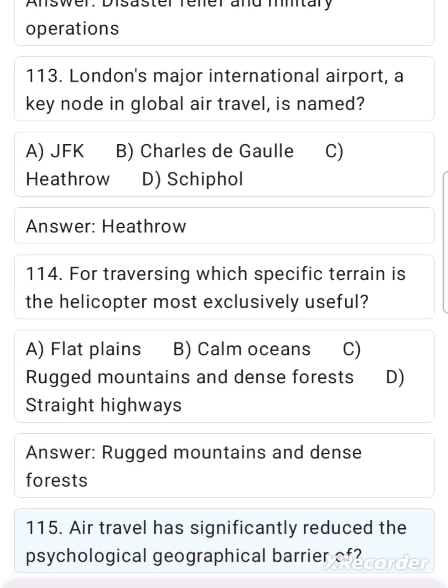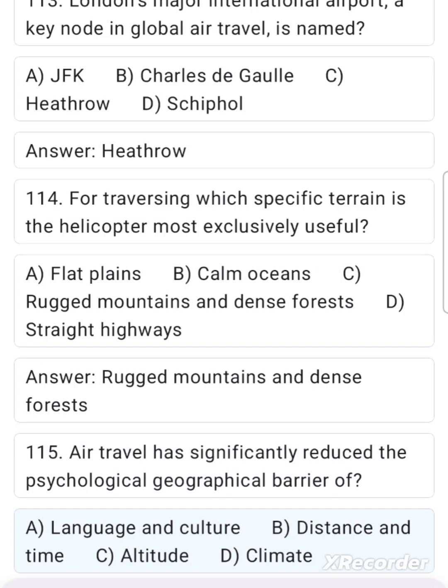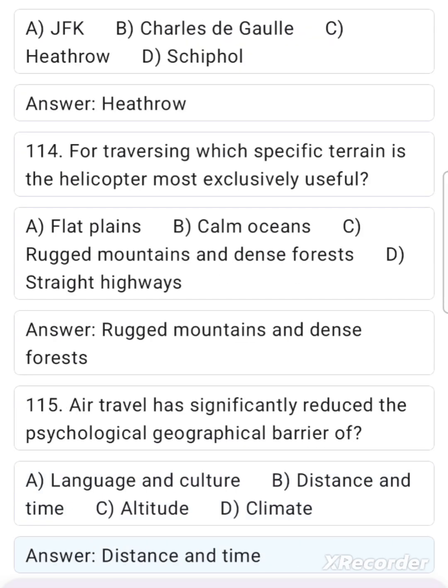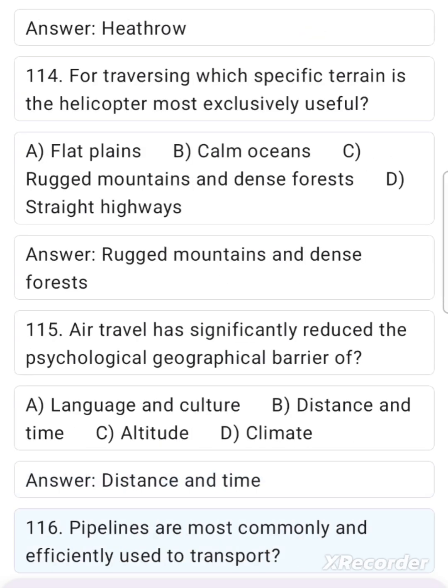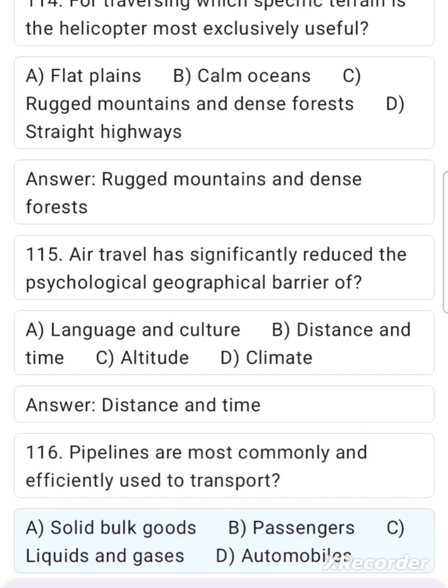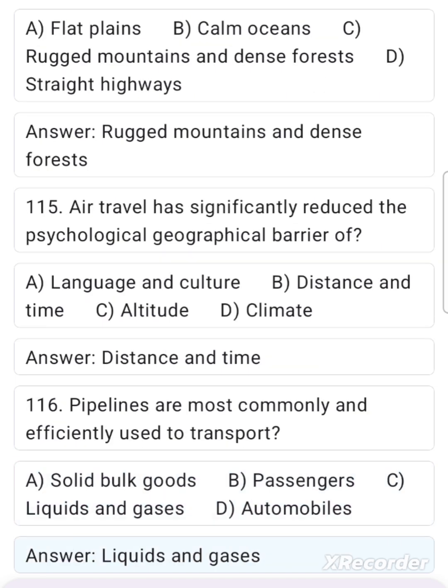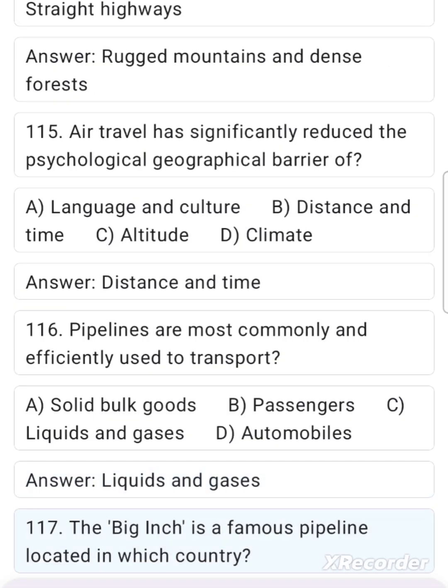115. Air travel has significantly reduced the psychological geographical barrier of A. Language and culture, B. Distance and time, C. Altitude, D. Climate. Answer: Distance and time. 116. Pipelines are most commonly and efficiently used to transport A. Solid bulk goods, B. Passengers, C. Liquids and gases, D. Automobiles. Answer: Liquids and gases.